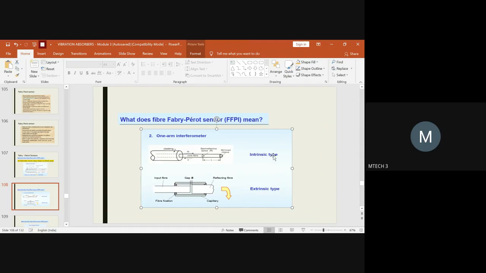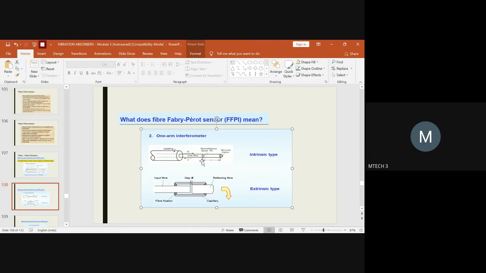In the intrinsic type, you will be having a core, and above the core you will be having a cladding. But here, the cladding is not considered throughout the length. You have to understand that. This is the core fiber and this is the cladding, which is constrained to some specific dimensions, because you are focusing on two mirrors.